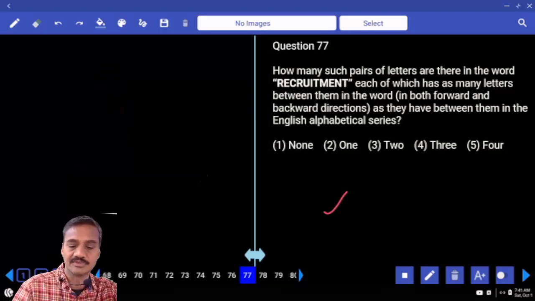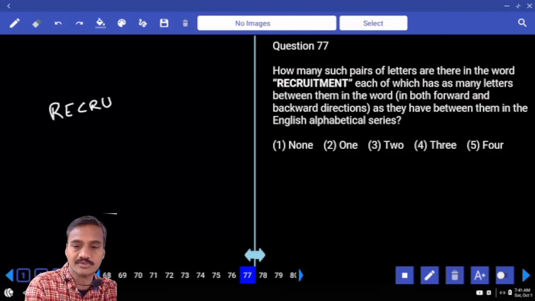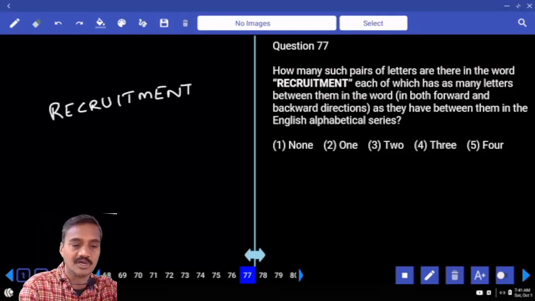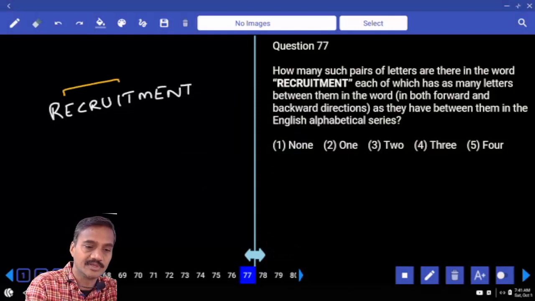Then 77. Now in this 77, the word recruitment, R-E-C-R-U-I-T-M-E-N-T. How many such pairs are there? S, T, U, V, W, X, Y, Z. E, F, G, H, I. E and I, there is one such pair.